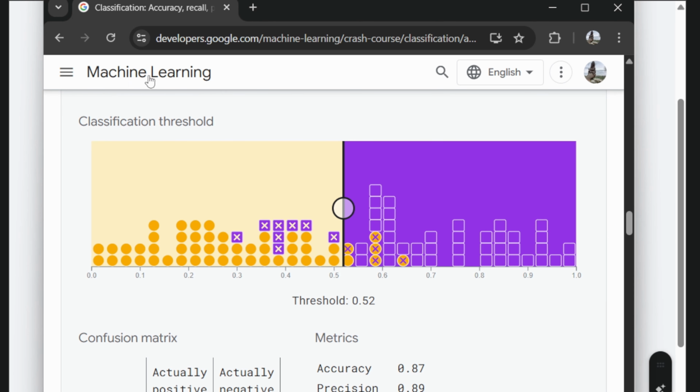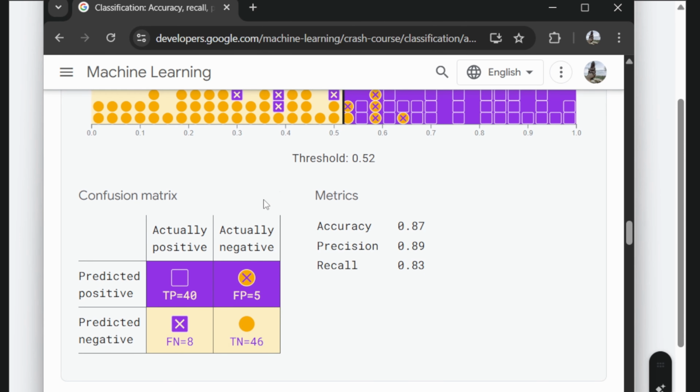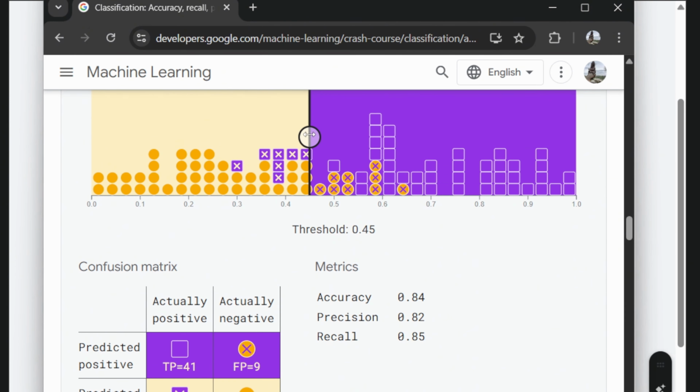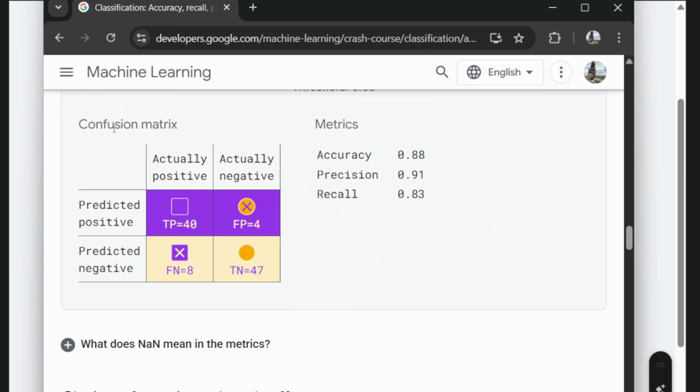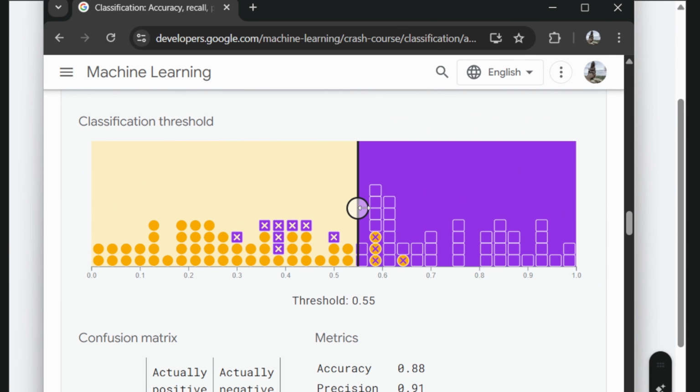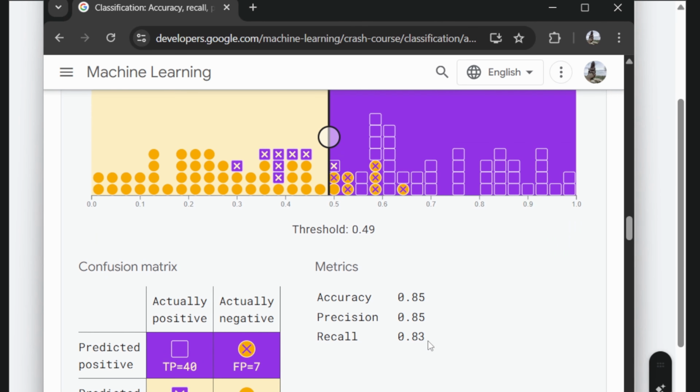Lastly, I would like to recommend the Google machine learning course for classification threshold. Over there, when we change the threshold value, our confusion matrix gets updated. Based on our confusion matrix, the accuracy, precision and recall values get updated. So I highly recommend you go check it out and keep learning.